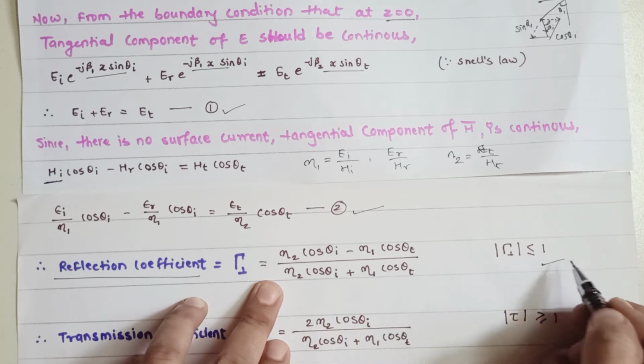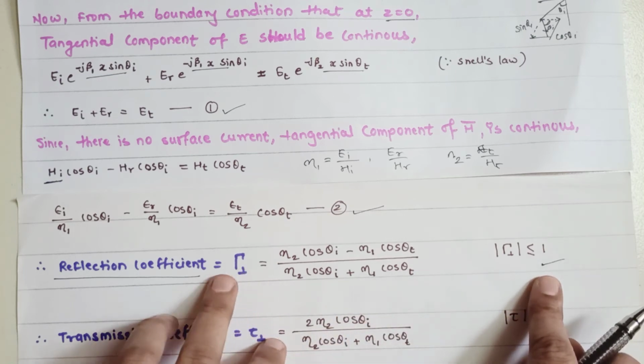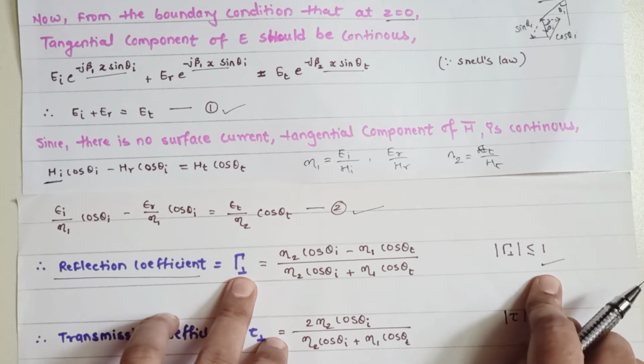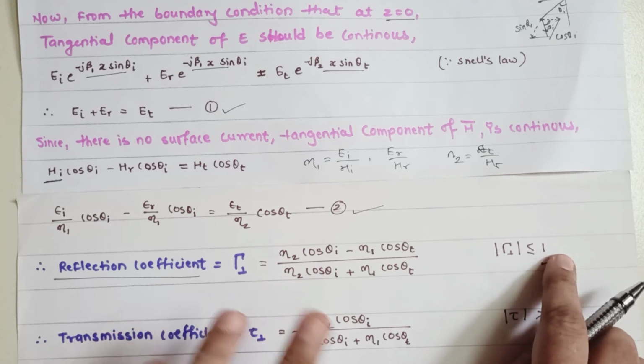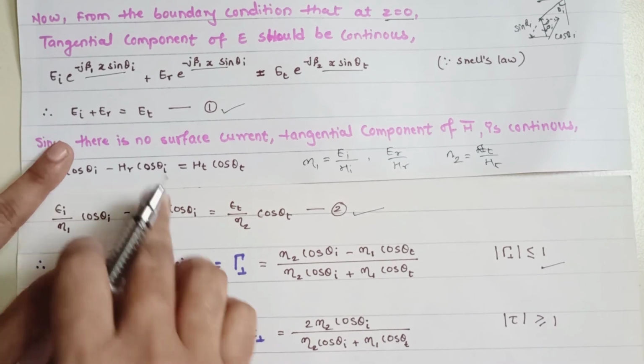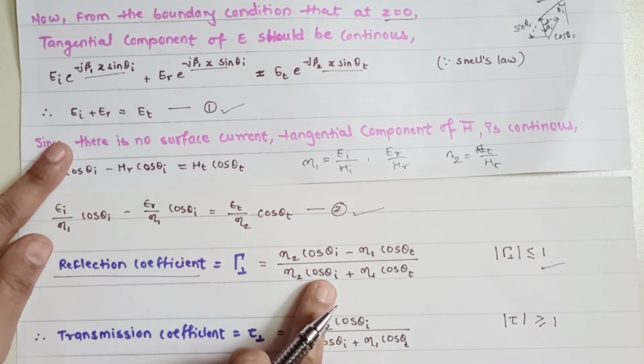So you must satisfy that the reflection coefficient, capital gamma, for the perpendicular polarization has a value less than or equal to 1. Okay, so these are the reflection coefficients. In order to solve equations 1 and 2, you will get this value.